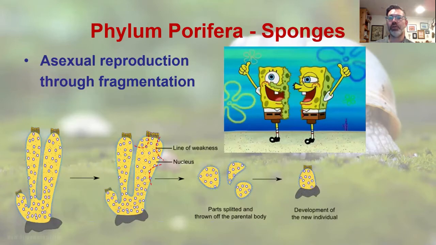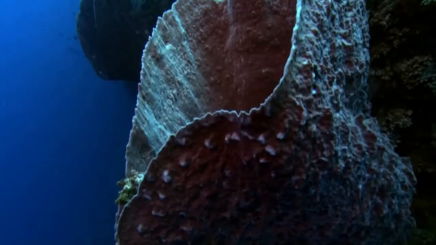Some sponges can also undergo asexual reproduction through fragmentation. Because they lack tissue, any cell can get cut off and create a new sponge. In fact, you can put a sponge in a blender and any leftover cells that are not destroyed will grow into new sponges.